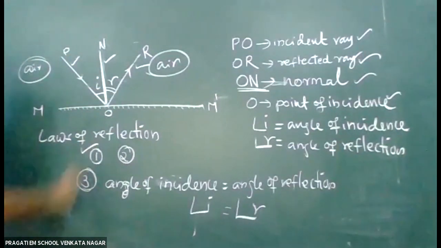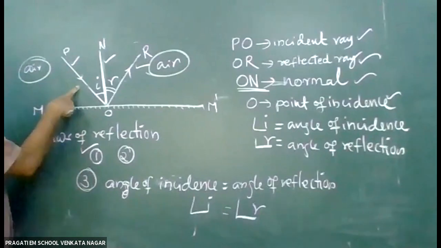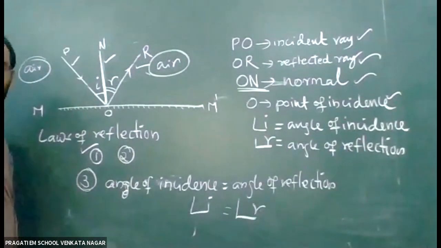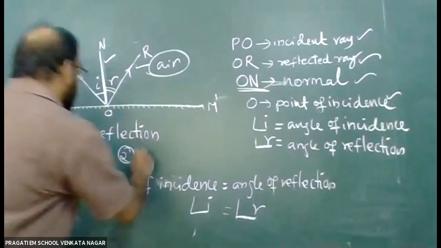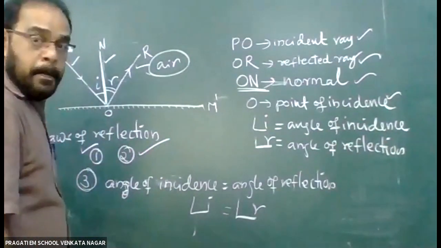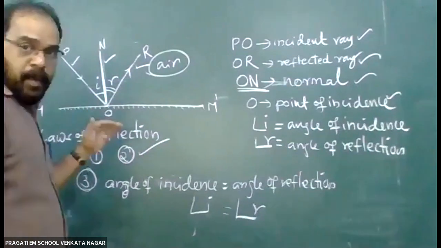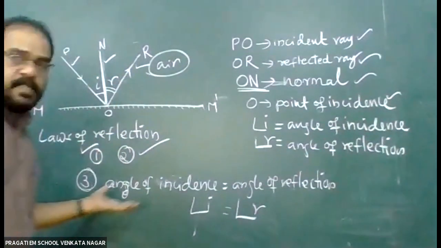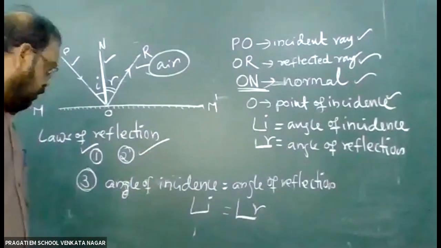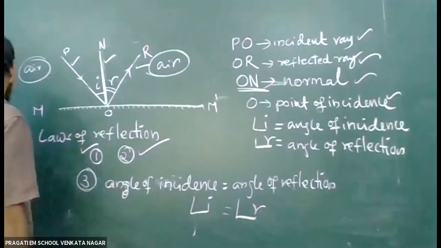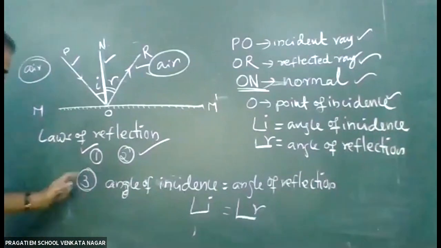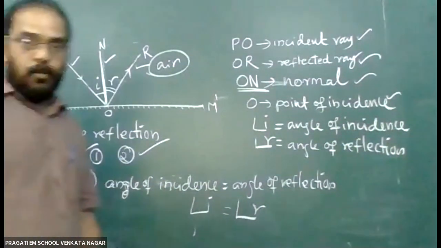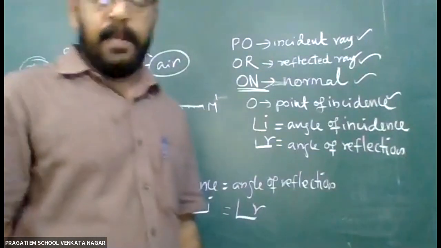The second law: the incident ray and the reflected ray are on opposite sides of the normal. They are on either side of the normal. And the third one is: the angle of incidence is equal to the angle of reflection.